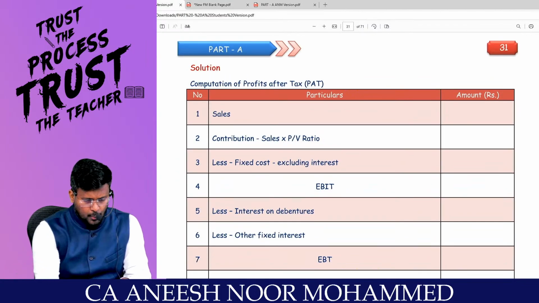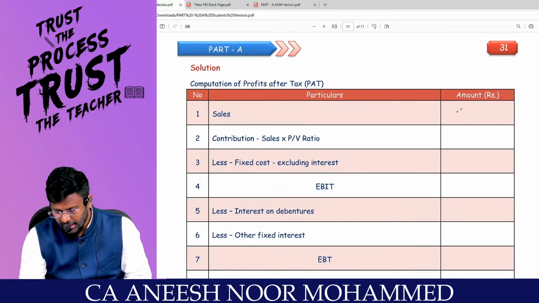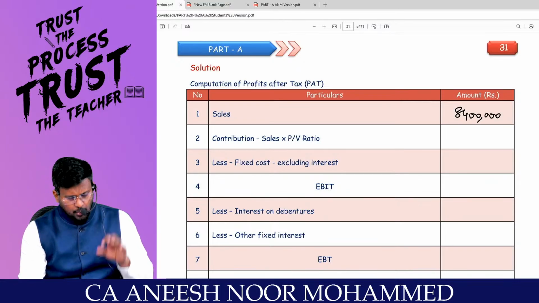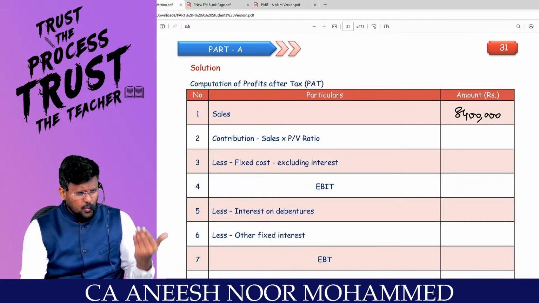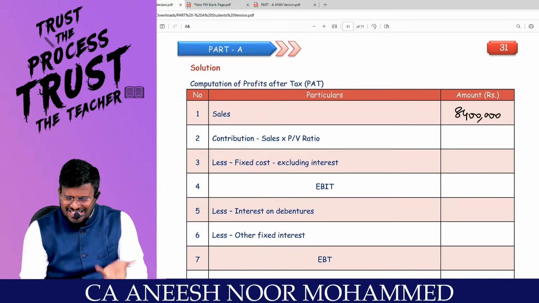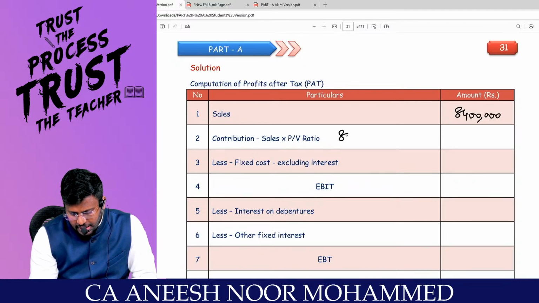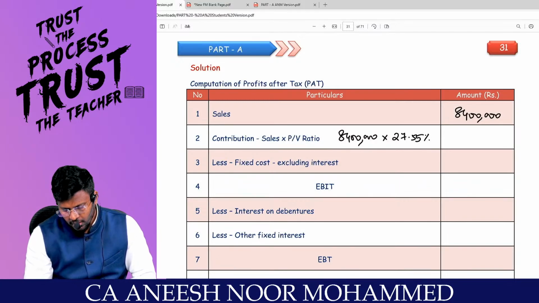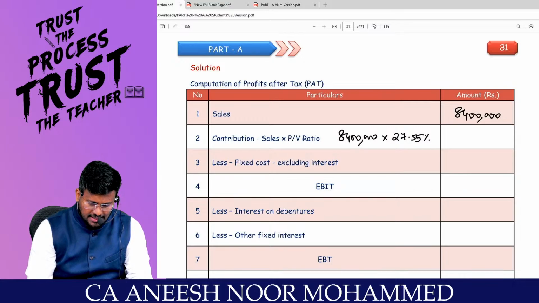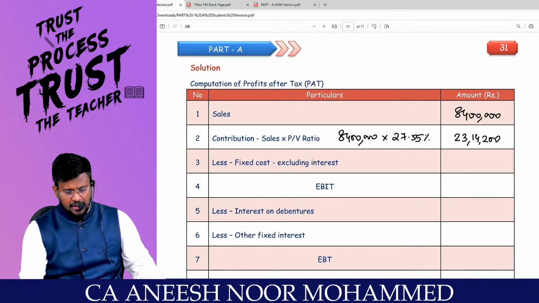First, whatever is given in the question I am going to write. Is the sales given? 84 lakh is the sales. Is the variable cost ratio given, or is the PV ratio given? I don't want variable cost ratio at all because this analysis itself is not VCR analysis. So contribution will be 84 lakhs into the PV ratio, 27.55%, which comes to 23 lakh 14,200 is the contribution.